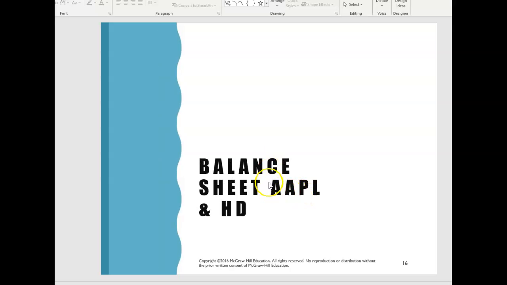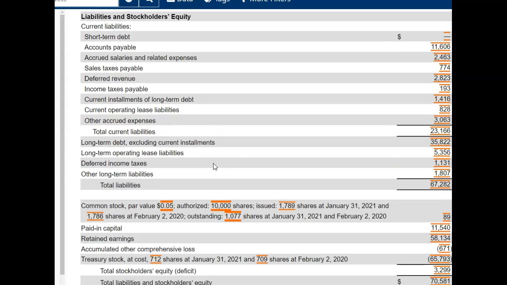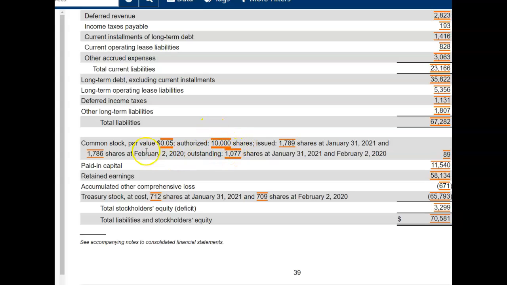And I think the thing to do at this point is to just go out and look at a couple of these examples. So here I am at Home Depot, right? I've gone out to the Edgar database, and I'm looking at the balance sheet. A lot of this we're familiar with. Here are our assets and our liabilities. And now I'm in the shareholders' equity section. Okay, so here's Home Depot. The stock has a par value of 5 cents. We'll see that they have, and these are probably in millions, 10 million shares that have been authorized. And then we have about 17 million that have been issued, right?